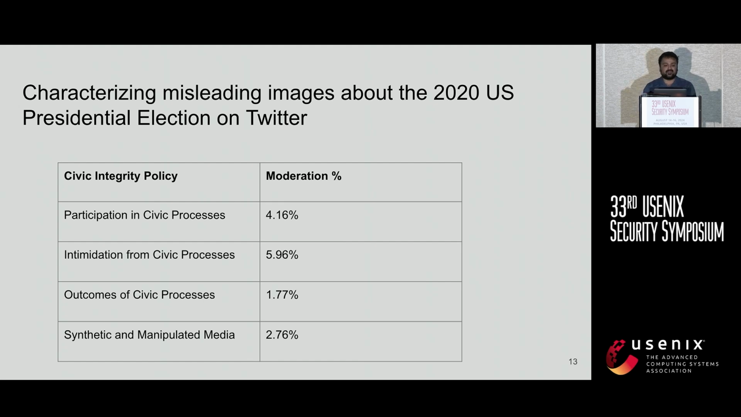We found that across all these civic policies, the moderation rate is quite low overall. Specifically in the case of synthetic and manipulated media, where you would assume Twitter would be much more aggressive in applying warning labels on this class of images, it was in fact the second lowest. So our takeaway was that the moderation inconsistencies were similar throughout all these categories.